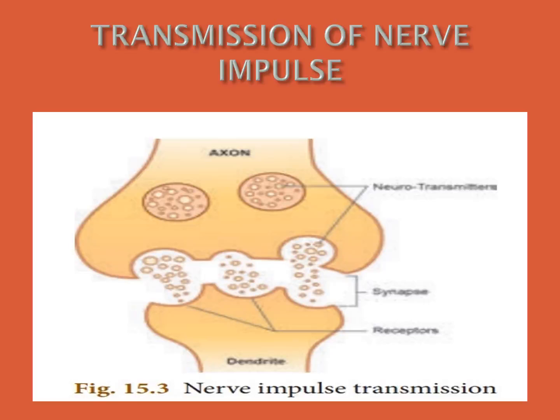The important neurotransmitter released by neurons is called acetylcholine. What is acetylcholine? The important neurotransmitter released by neurons is called acetylcholine. This is neurotransmitters.